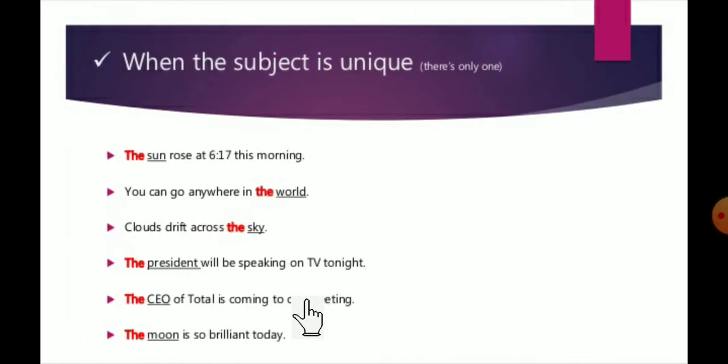Next. Again, when we are using "the": when there are only unique things. Only unique things means there is only one. So do you know which things are only one in this universe? Yes, the sun. The sun rose at 6:00 this morning. The sun is a unique thing, so for that we are using "the".